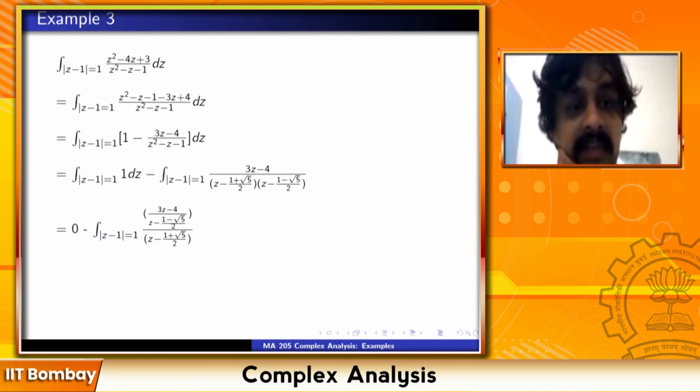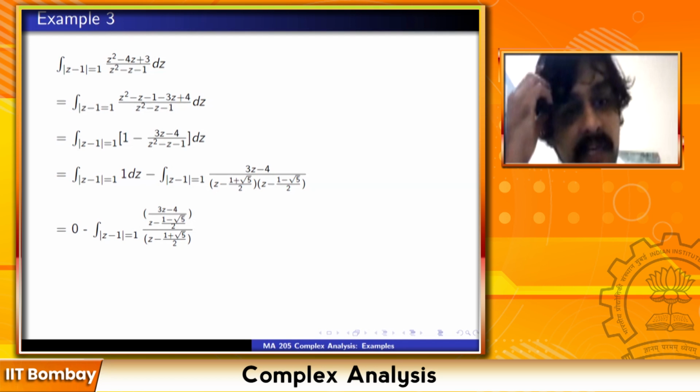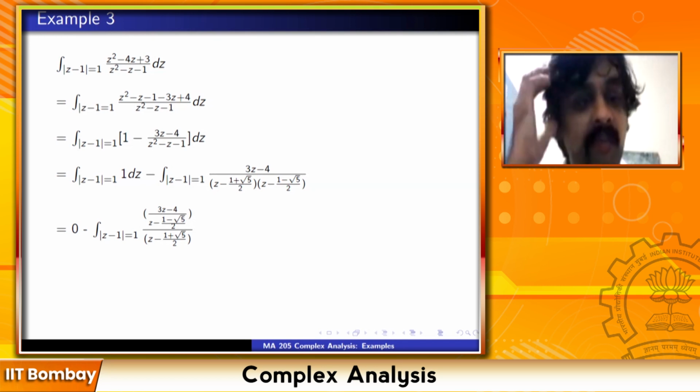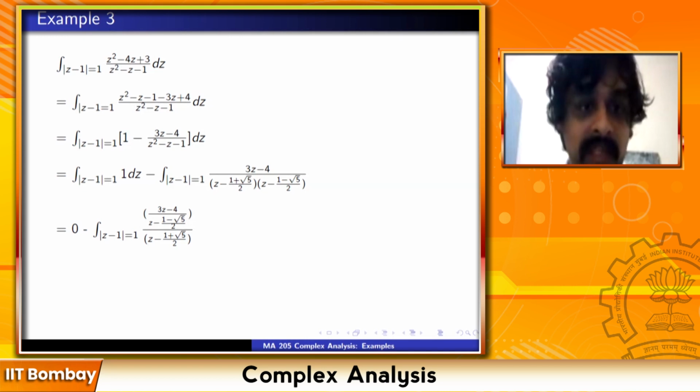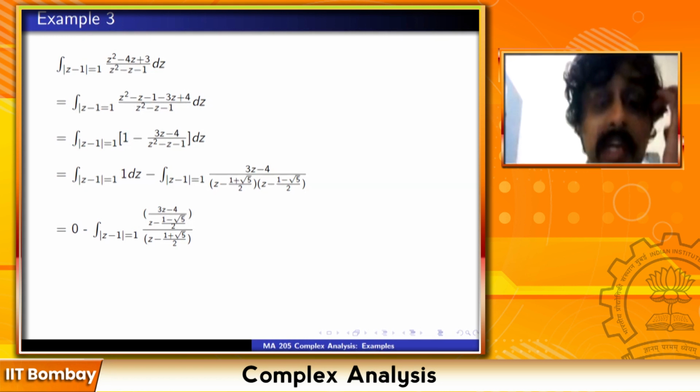So it turns out that 1 minus root 5 by 2 is outside this circle of radius 1 around 1, and 1 plus root 5 by 2 is inside the circle. So I'll break up the integrand as (3z minus 4) upon (z minus 1 minus root 5 by 2) minus (3z minus 4) upon (z minus 1 plus root 5 by 2). This is just a matter of checking which pole lies inside the circle and which lies outside.